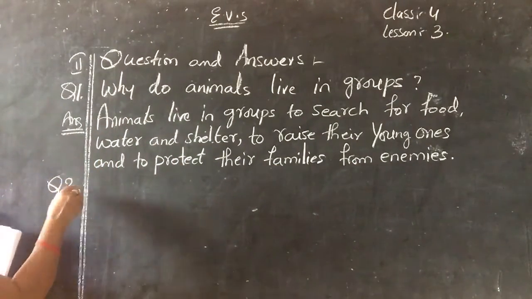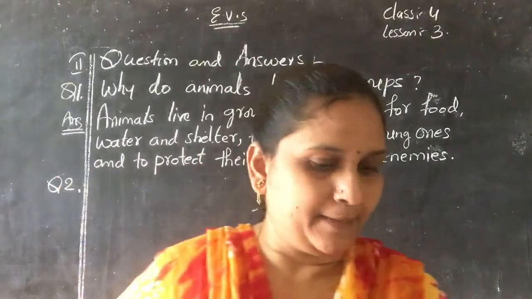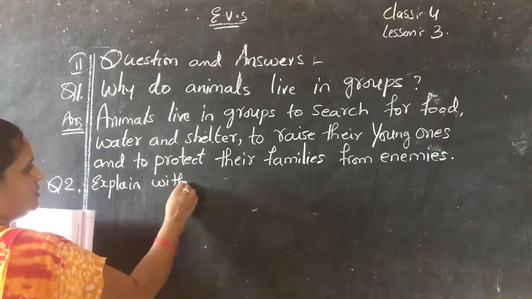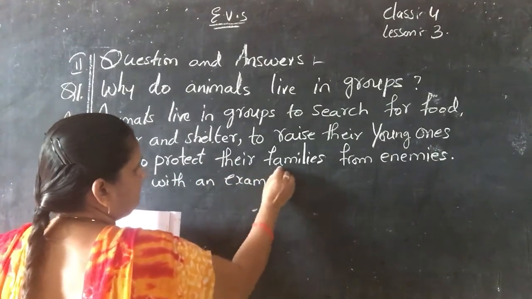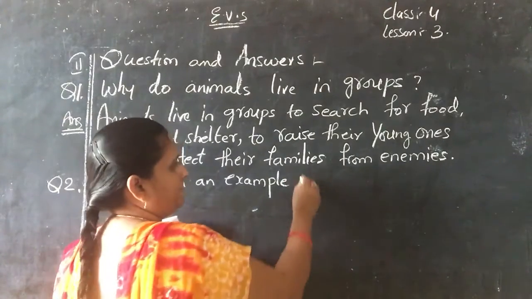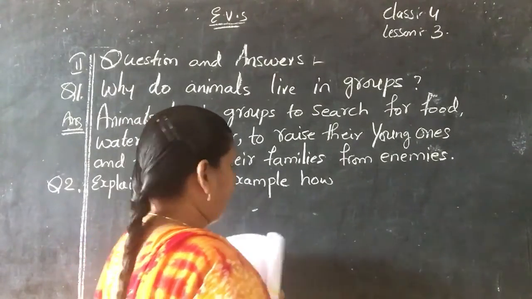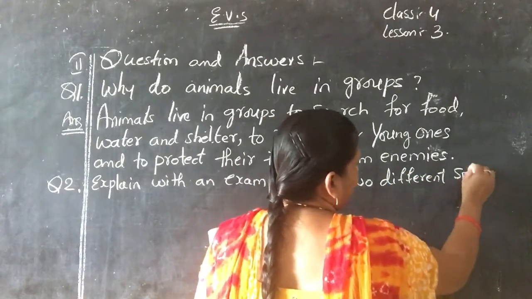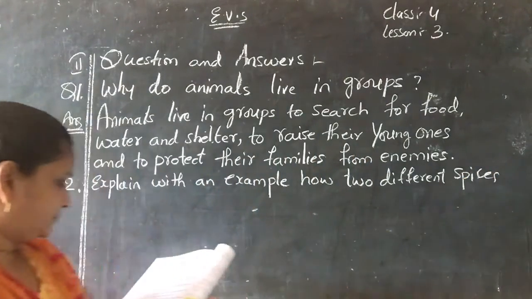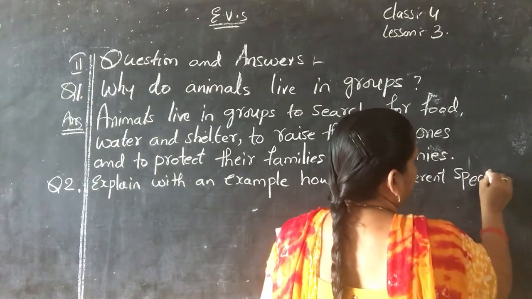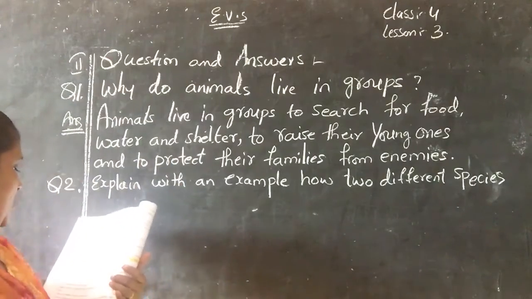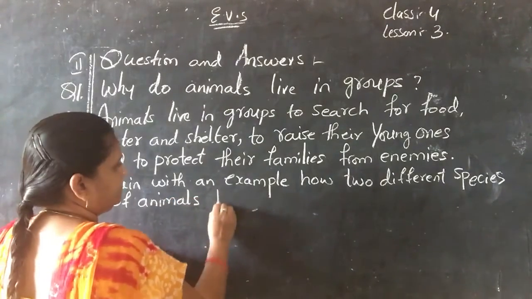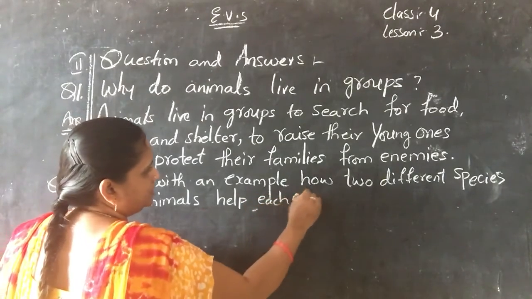Now question number 2. Explain with an example how two different species of animals help each other.